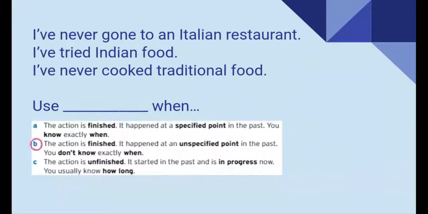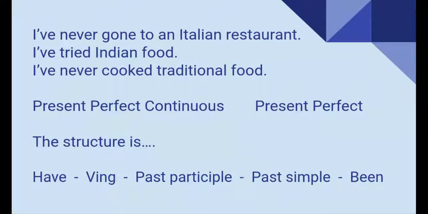That's right, the correct option would be letter B. These actions are finished. They happened not at a specific point in the past, but we don't know when, or it's just simply not important. Now let's take a look at the next one. This structure would be present perfect continuous or present perfect.